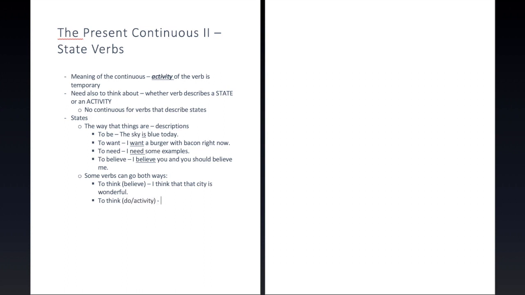But it can be an activity. You could say, for example, I'm thinking of examples. You do that. You kind of search your mind, you try different thoughts until you find the one that works, and that is an active process. It's a choice. It's an active process. It's being done. All right.